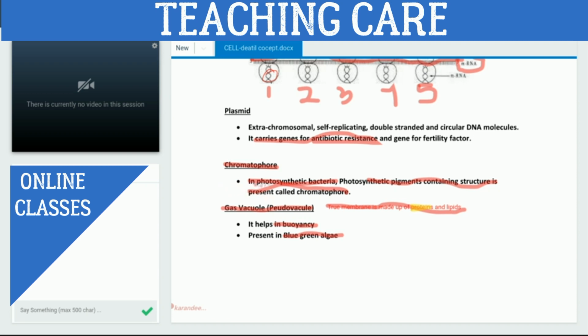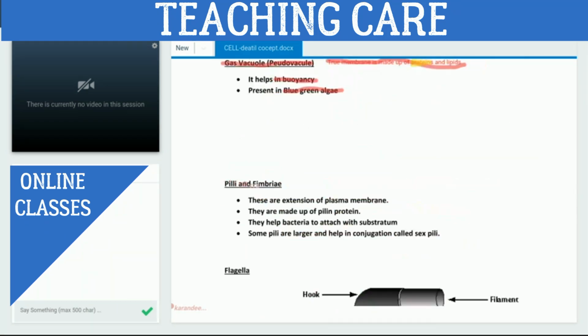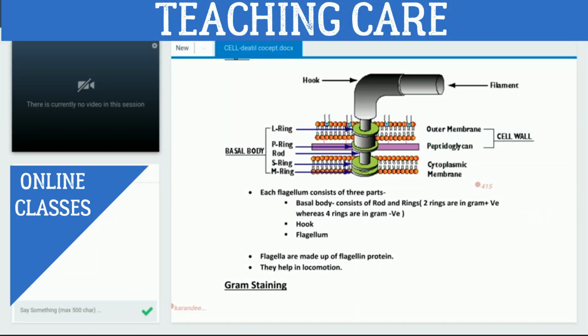Now we will discuss pili and fimbriae. What are these structures? Okay. Now we will discuss these pili and fimbriae.